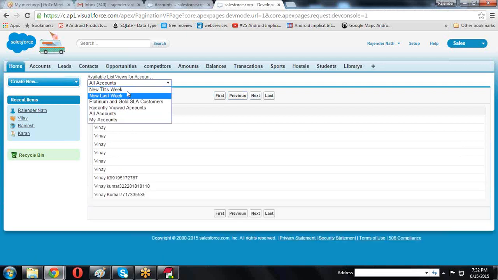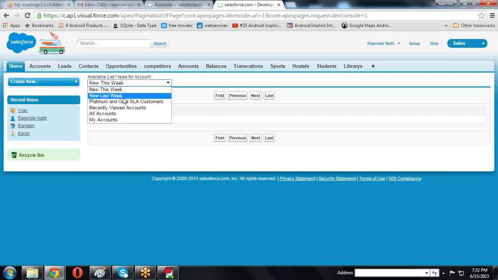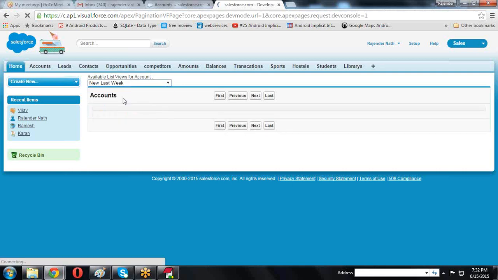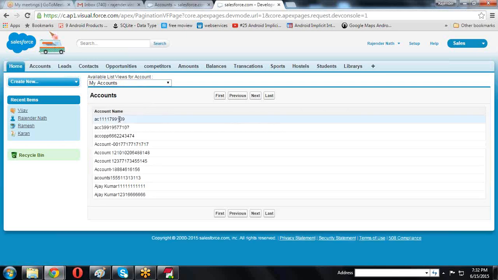If I select this week, then whatever is there, that is displaying from the first page. Then whatever is there, that is displaying. My accounts, if your accounts are there, those accounts it is displaying. So this is nothing but by using the standard set controller, we can create the pagination concept.